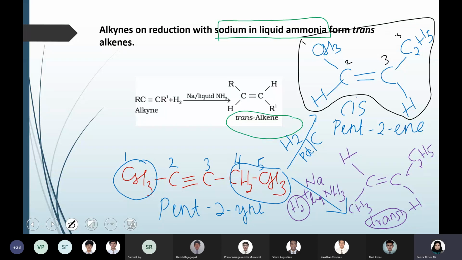Any doubt in this? No, ma'am. Ma'am, if for cis-pent-2-ene you wrote CH3 on the right and C2H5 on the left, will it be the same?